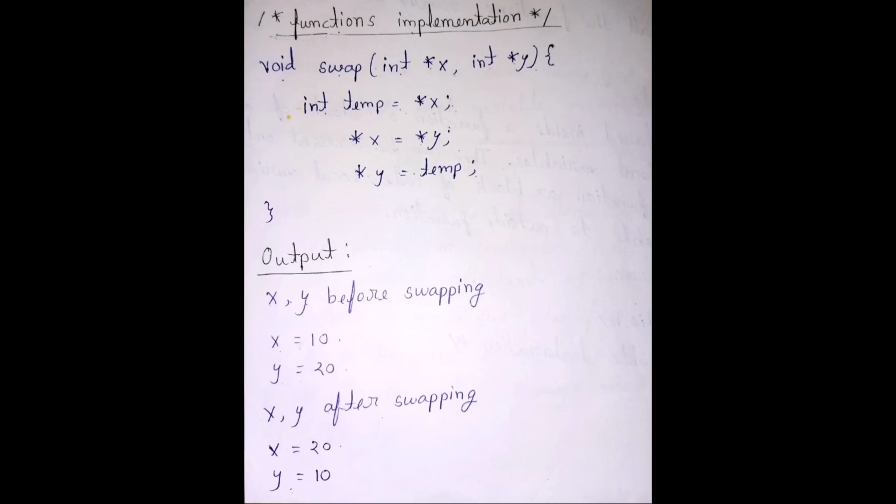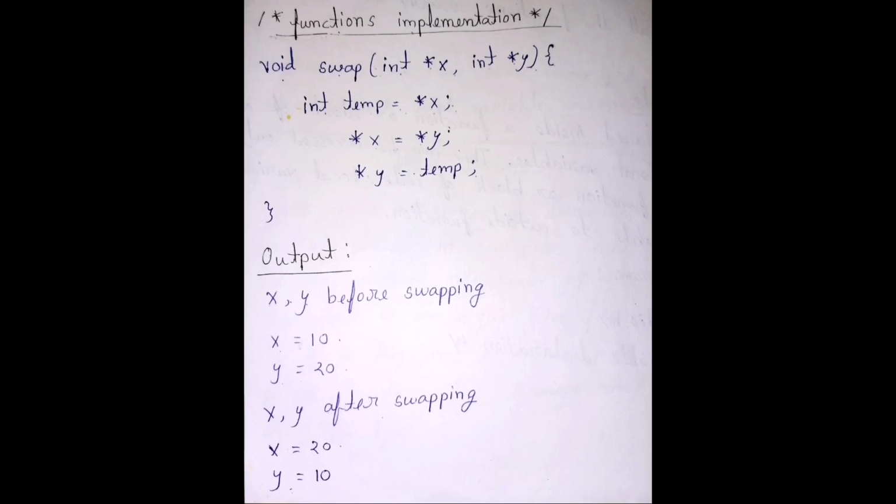So in the first line temp = *x, which means the value of x is 10, which is equal to temp. Now the value of temp is 10. In the next line *x = *y, the value of y is 20, and now the x value is equal to the value of y, which means the value of x is now 20.